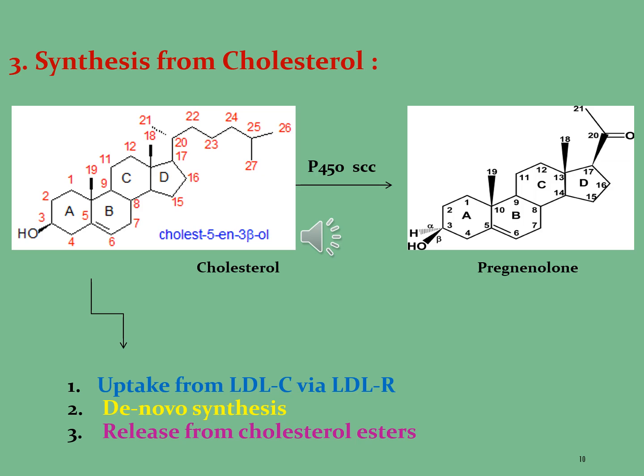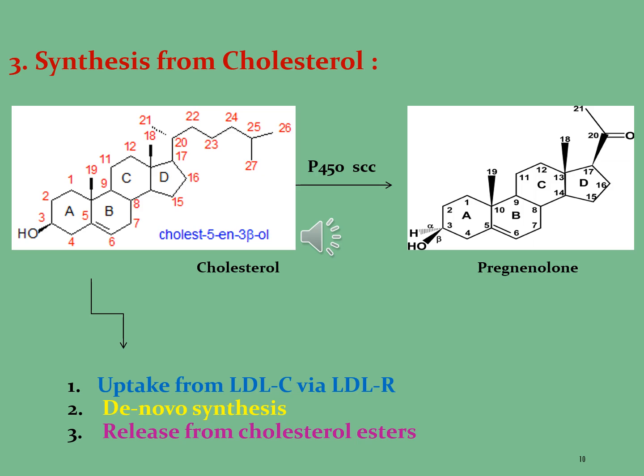formate and aspartate. The third way from which cholesterol can be obtained for the synthesis of different steroidal hormones is cholesterol esters, or cholesterol molecules with long chain fatty acids linked to the hydroxyl group. They are much less polar than free cholesterol and appear to be the preferred form for transport in the plasma and for storage. So the cholesterol in the first step is converted into pregnenolone by using the P450 SCC enzyme.